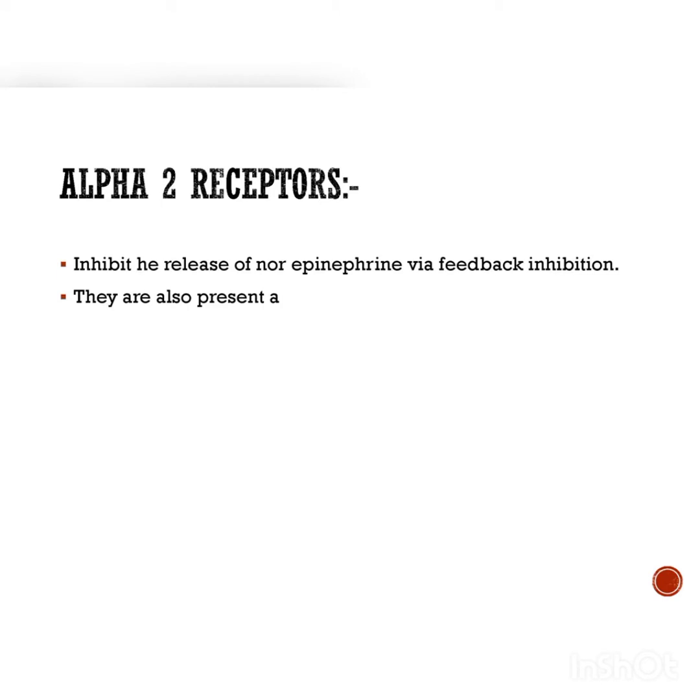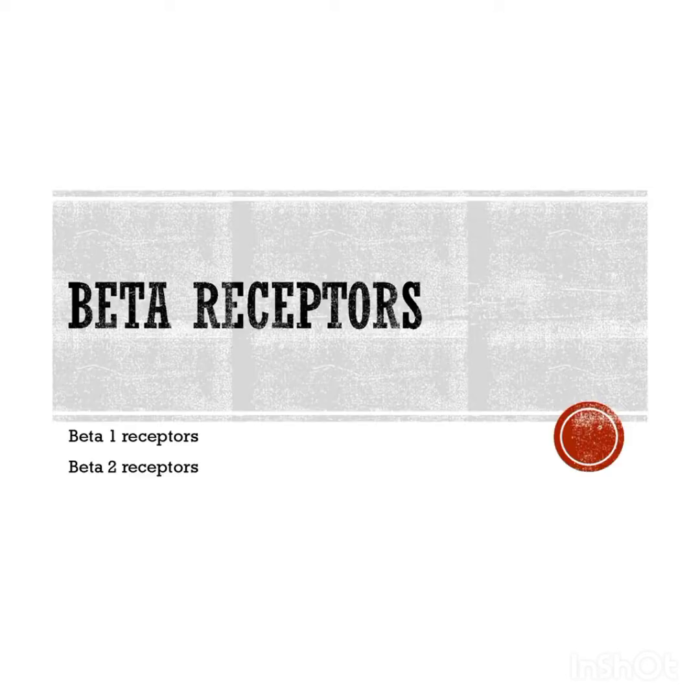Now for alpha-2 receptors, always remember that alpha-2 receptors are inhibitory receptors. They inhibit the release of norepinephrine, acetylcholine, and inhibit insulin release. Alpha-2 receptors cause inhibition of norepinephrine. They inhibit the release of norepinephrine via feedback inhibition. They are also present at the presynaptic parasympathetic neurons where they inhibit the release of acetylcholine.